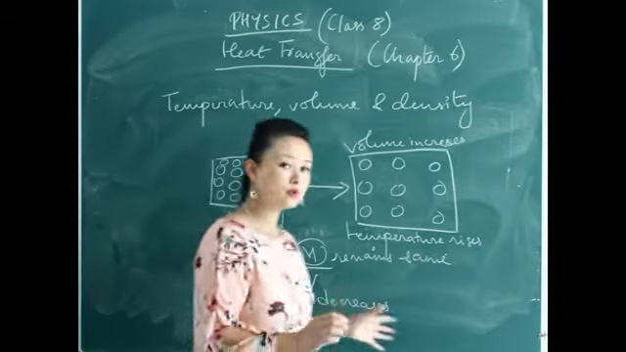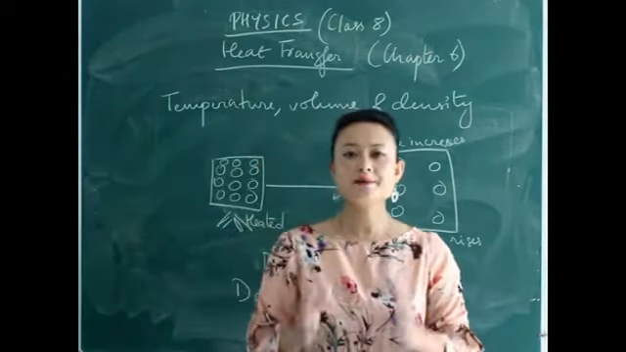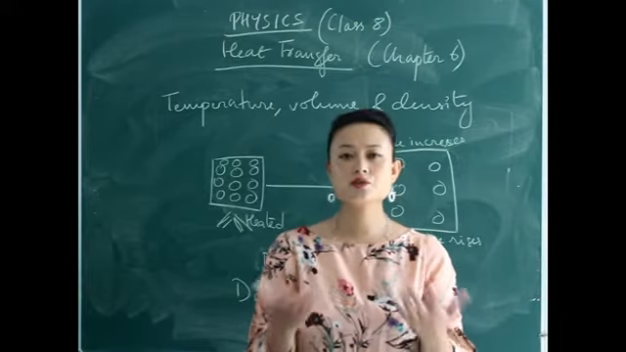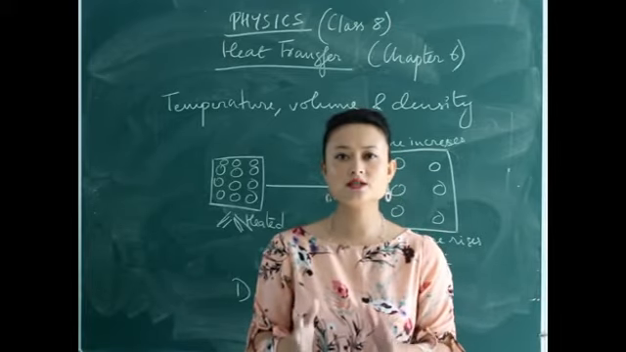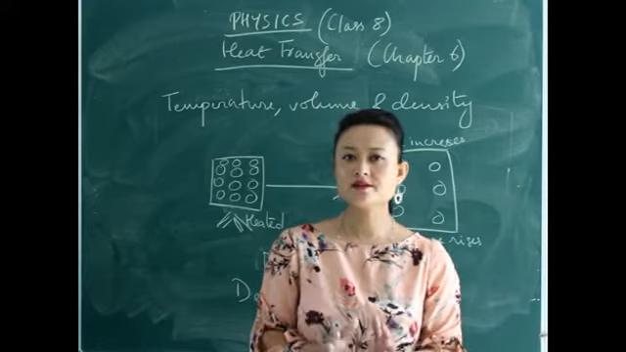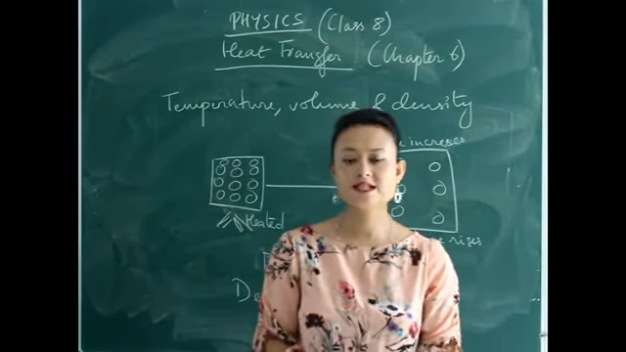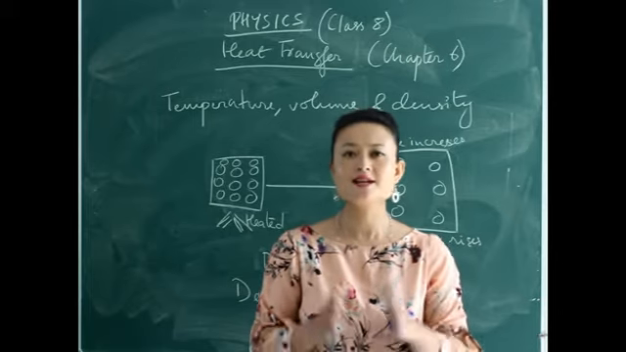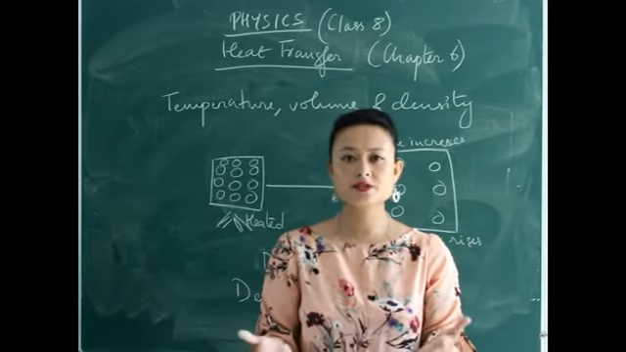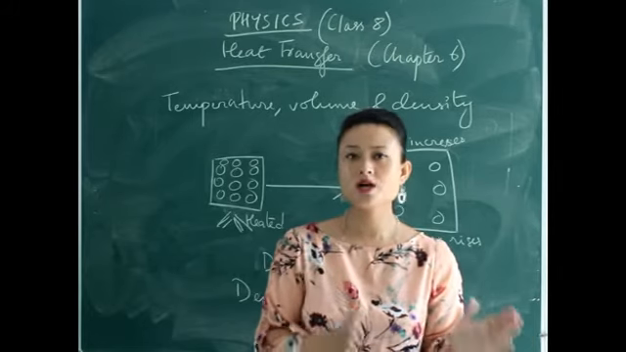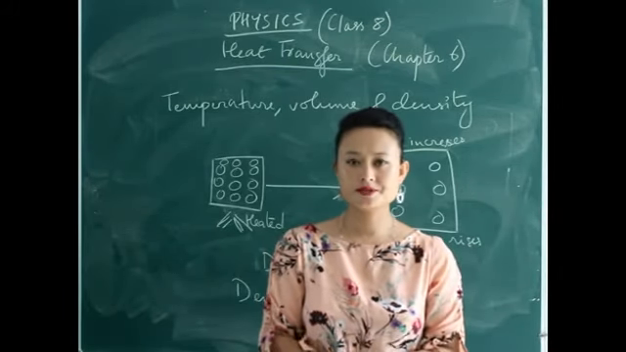So what does it conclude? This concludes that when temperature increases, the density of the substance decreases. And why does the density decrease? Because their volume increases. Because the volume increases with increase in temperature, density will decrease.